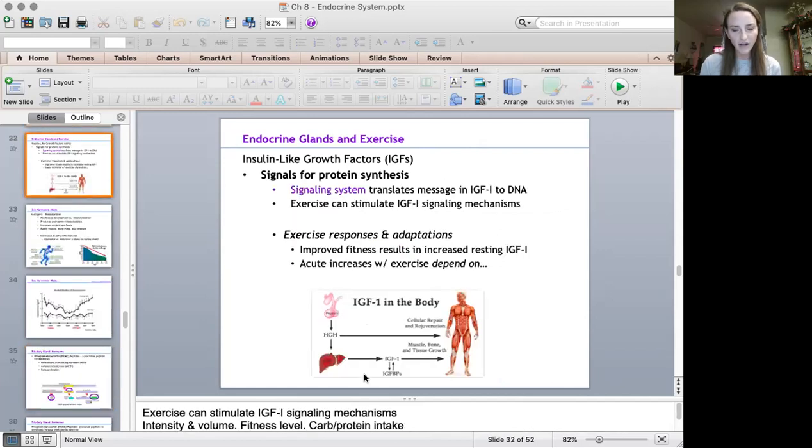This goes into more about IGF. It's helpful for muscle building, cell rejuvenation. It also works with muscle or bone growth as well.